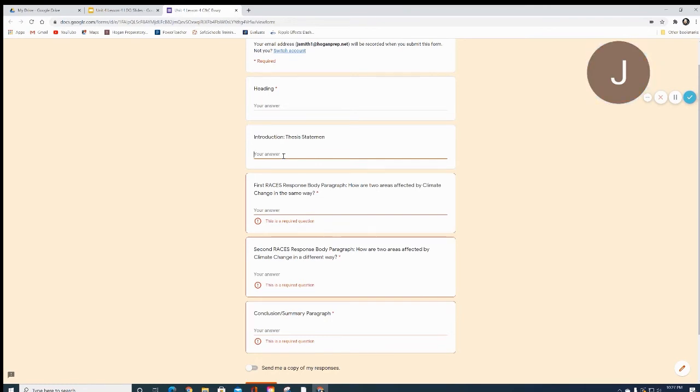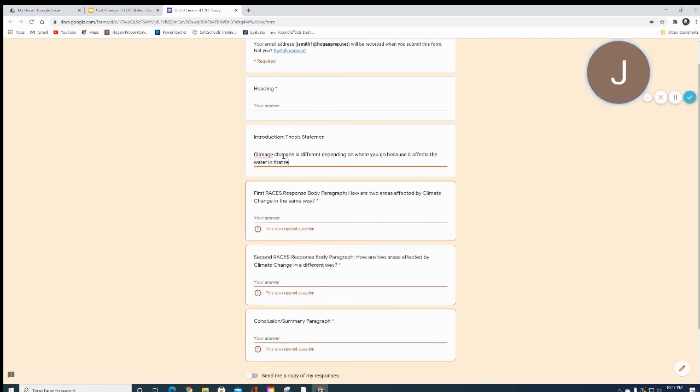We take the question and we restate it into a statement, and then we add the answer, and that's your own idea, because the thesis statement is a statement or answer that is your own idea. So we're going to go: climate change is different depending on where you go because it affects the water in that region differently, right? And there you go. Perfect thesis statement.